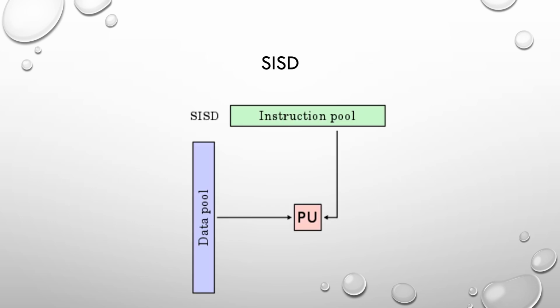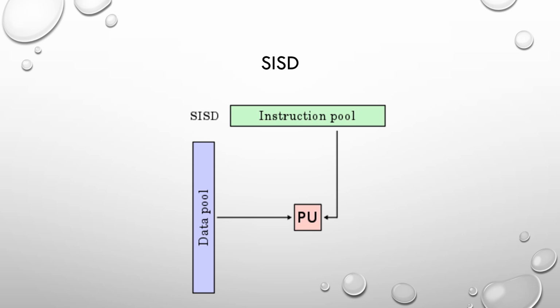From the name itself, the first one is single instruction, single data stream. So we can easily infer that it is a very simple architecture which has a single processor, that is one CPU. It executes exactly one instruction stream at a time. It also fetches or stores one item of data at a time to operate on data which is stored in a single memory unit. Most of the CPU design is based on the von Neumann architecture. In the early stage we had the von Neumann architecture, right? In that we follow this SISD, but nowadays we have parallel high-speed processors, so we are not at all using it.